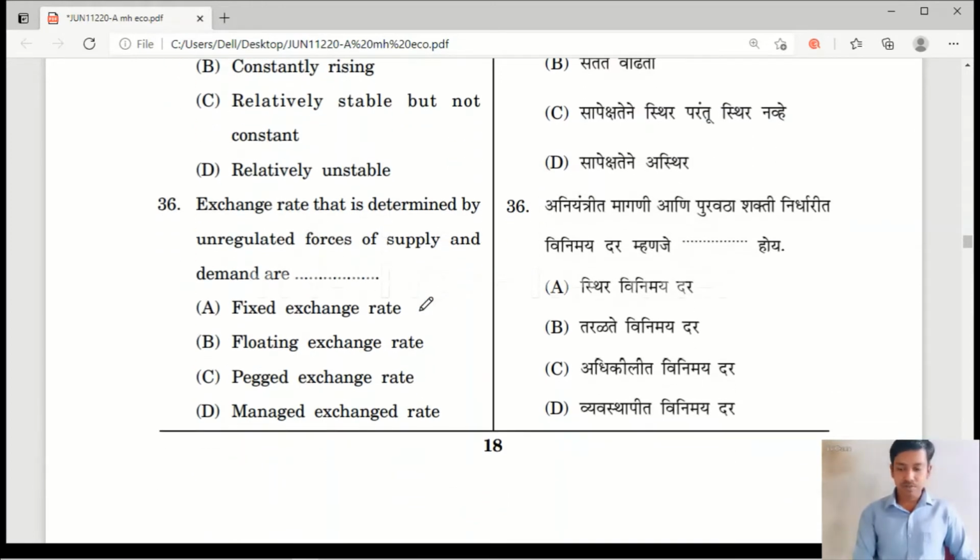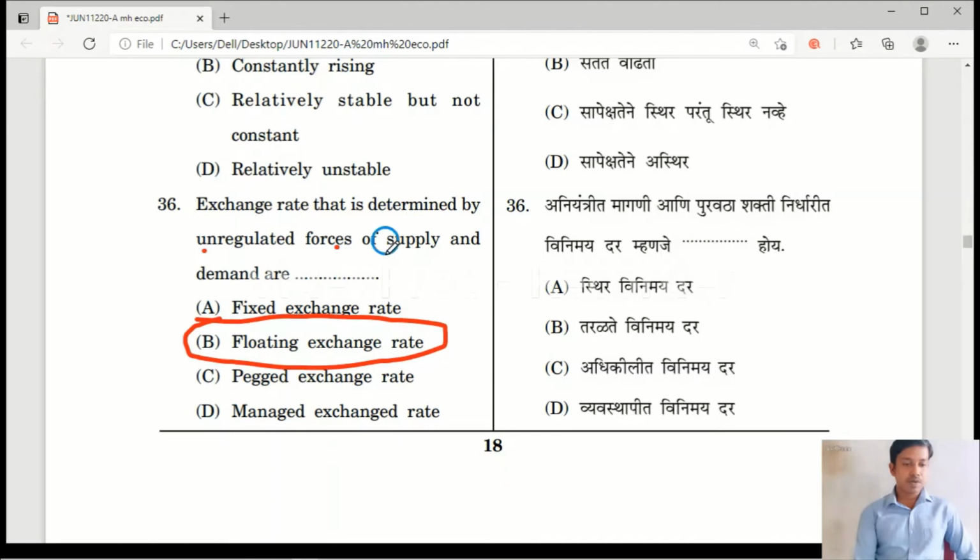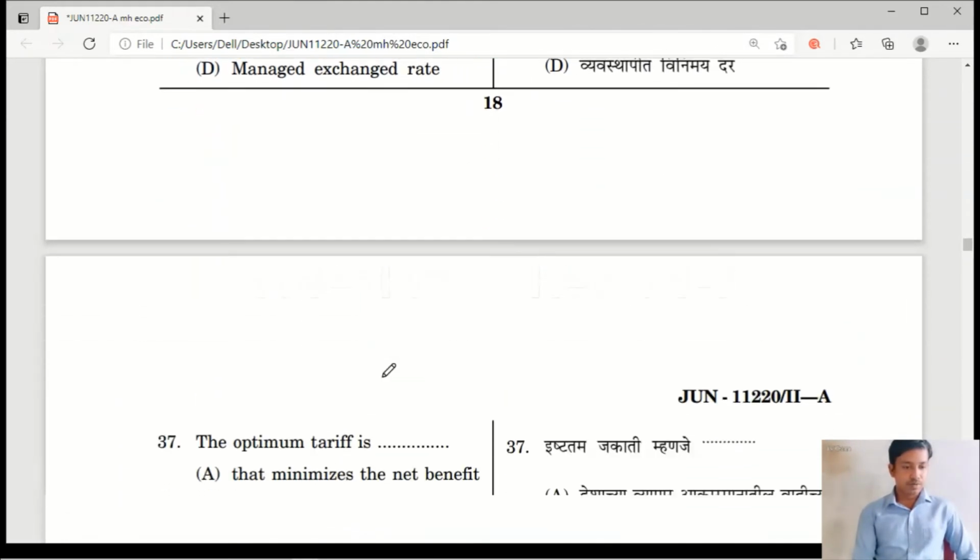Next, question number 36. Exchange rate that is determined by unregulated forces of supply and demand is option A, fixed exchange rate. In a fixed exchange rate, the central authority, the government, will fix the exchange rate, and in a floating exchange rate, the exchange rate will be fixed by the market forces, that is, by supply and demand. So option B is the right answer. Managed floating is a mixture of both fixed and floating.